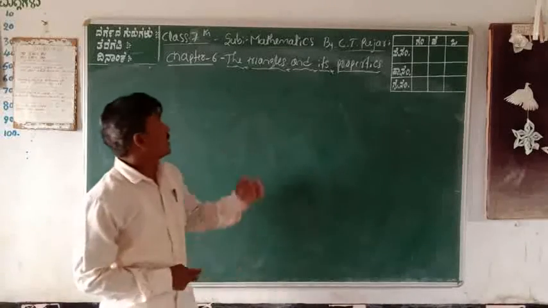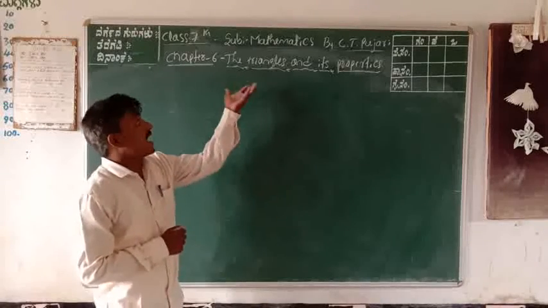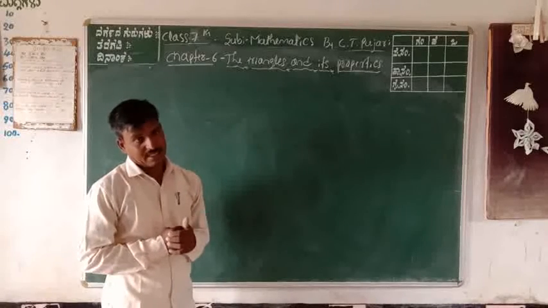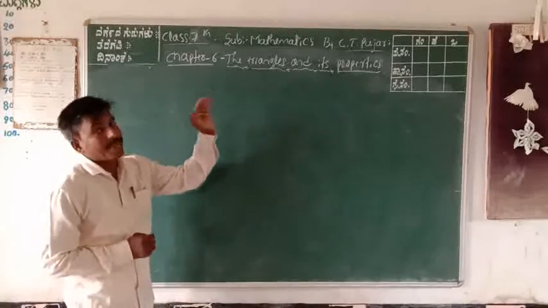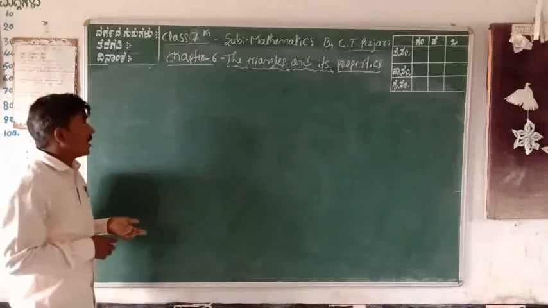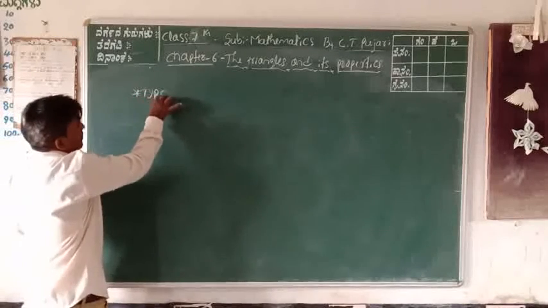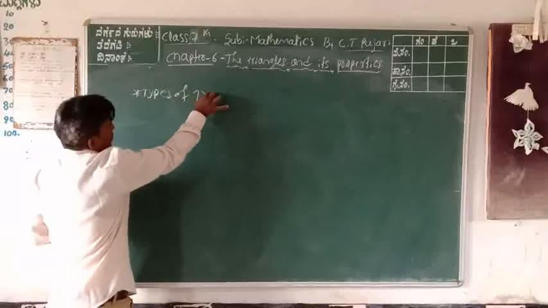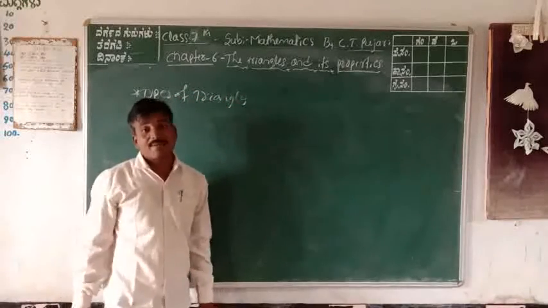Dear students, in your 7th standard, today let us study about triangles and their properties. In your previous class, you learned about the types of triangles and angles. What are the types of triangles? Do you know about the types of triangles? There are 6 types of triangles.